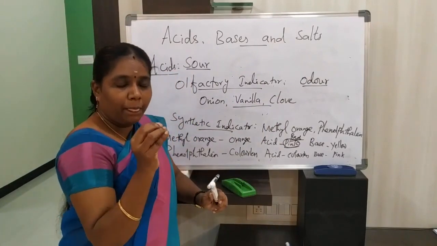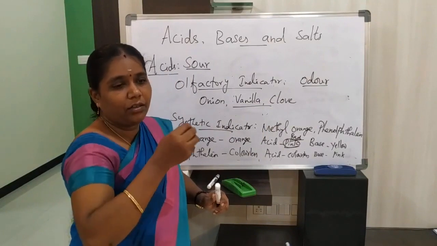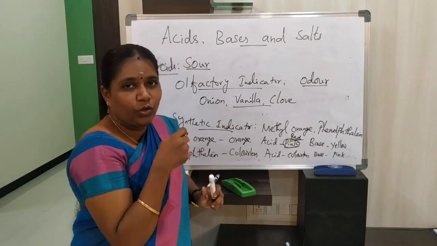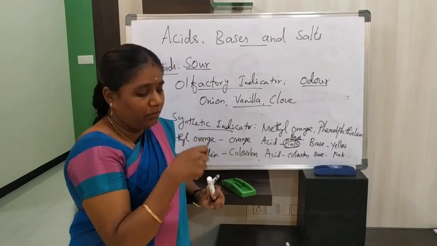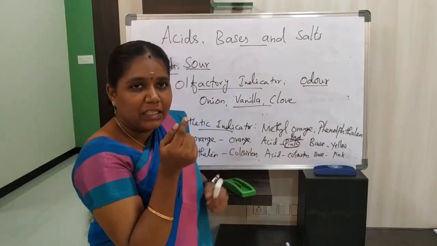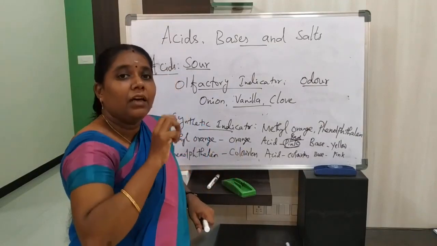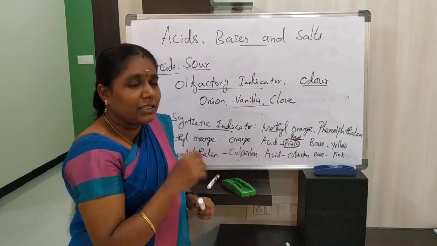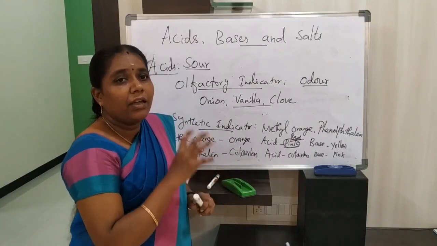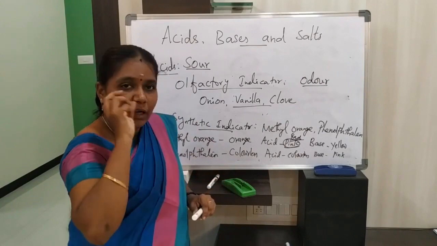Suppose we take some onion peels or some onion, and tie that onion in a cloth overnight. The next day, if you add acid or base there, on adding acid there is no change in odor, but on adding bases we will feel the odor change.